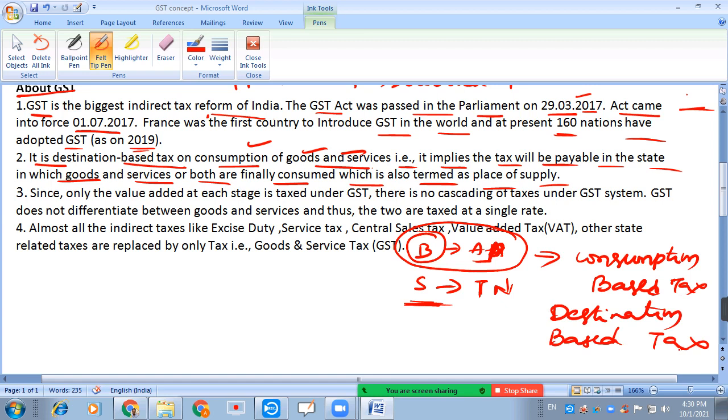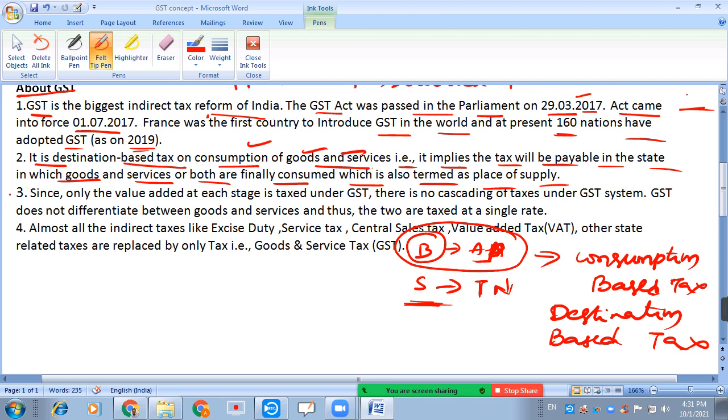So the person who consumes the goods and services will have to pay the GST. It is his responsibility, not the seller's responsibility, to pay the tax. So the GST has to be paid by the consumer. That is what destination based tax means.